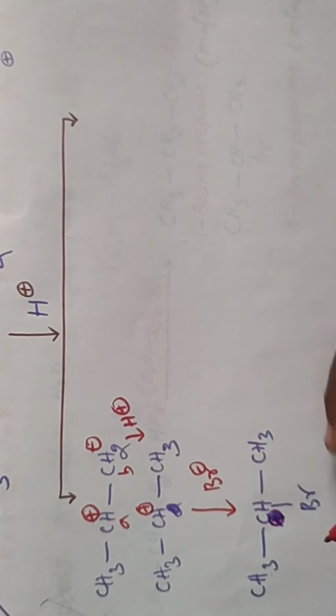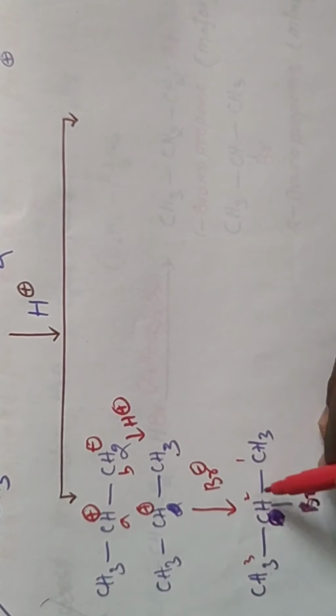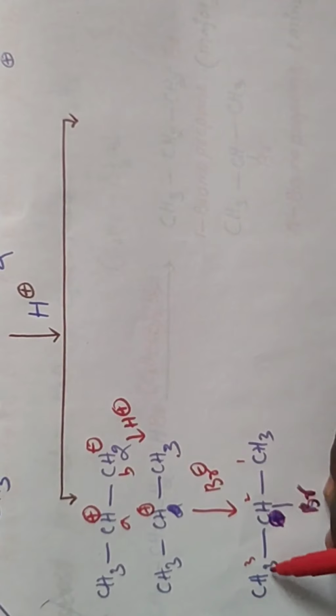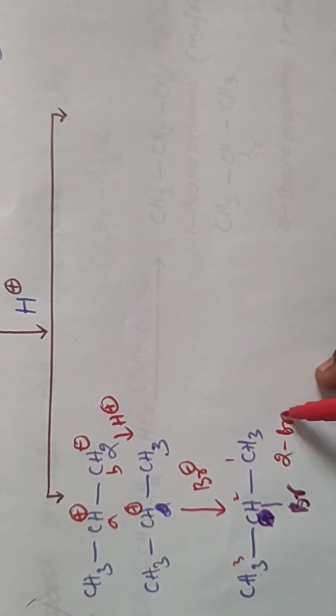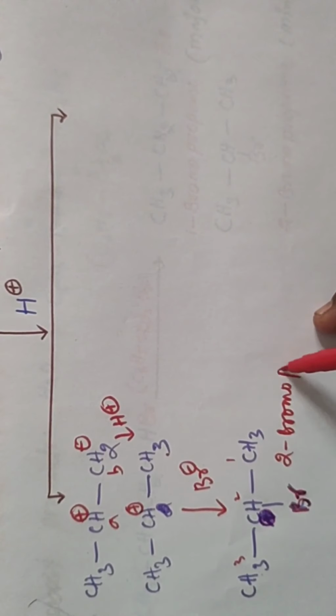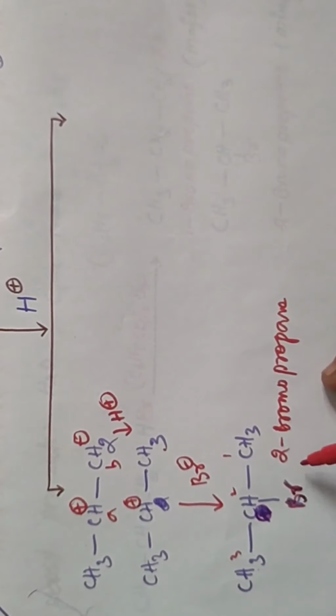Okay, so this is 1, 2, 3, 2-bromopropane. Okay, so this is 2-bromopropane.